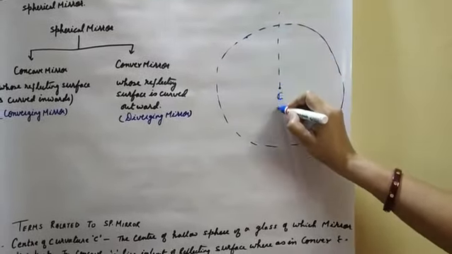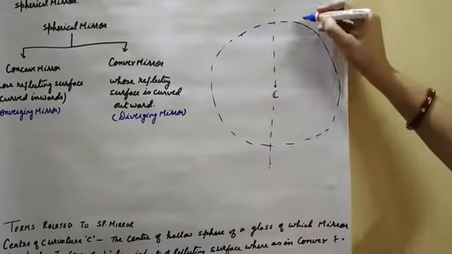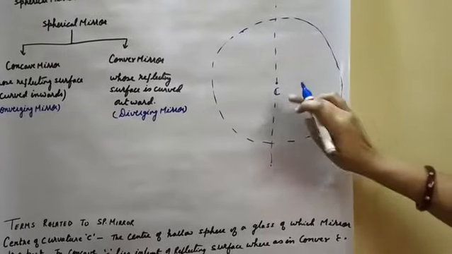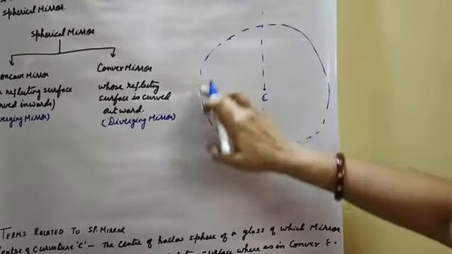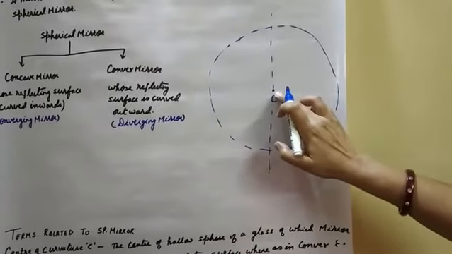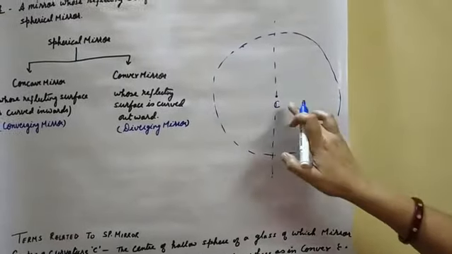Suppose this is the mirror. We have done the silver coating here. The center of curvature is the center of the hollow sphere of glass of which the mirror is a part. Here this is known as the center of curvature.